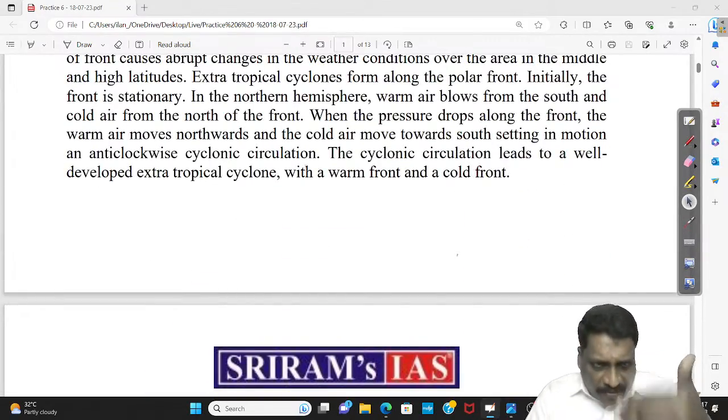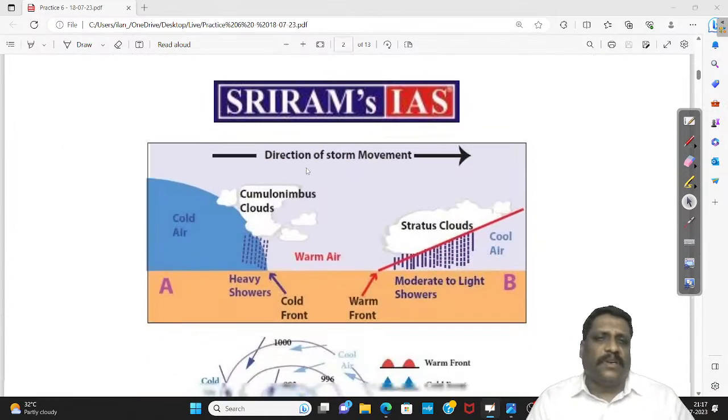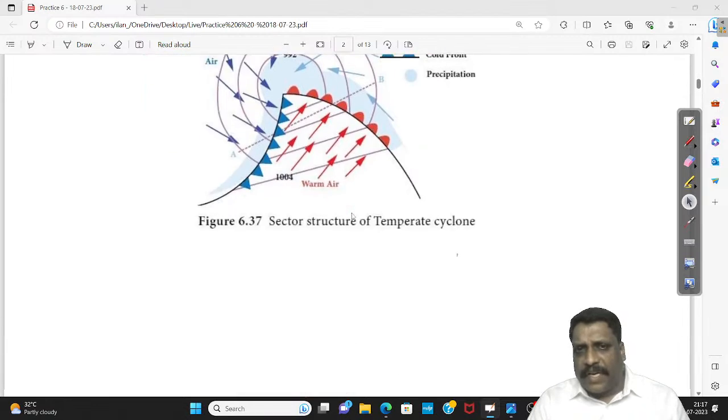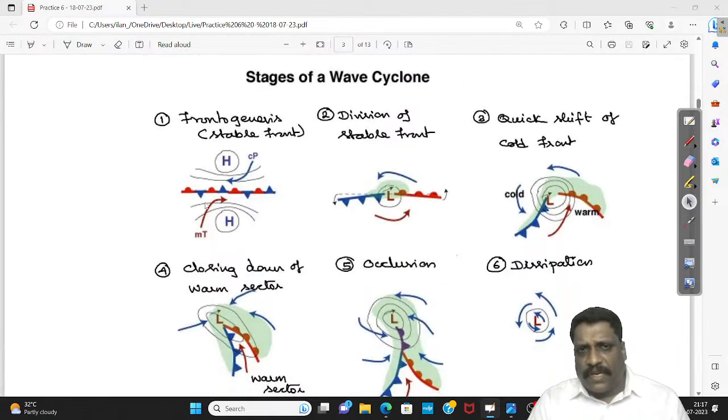It is all about the front getting divided and going for a circulation. See here what happens, my dear friends. What is the front? I have an idea. What I'm seeing here is an aerial image of this front. Whatever we have seen here is the aerial image.